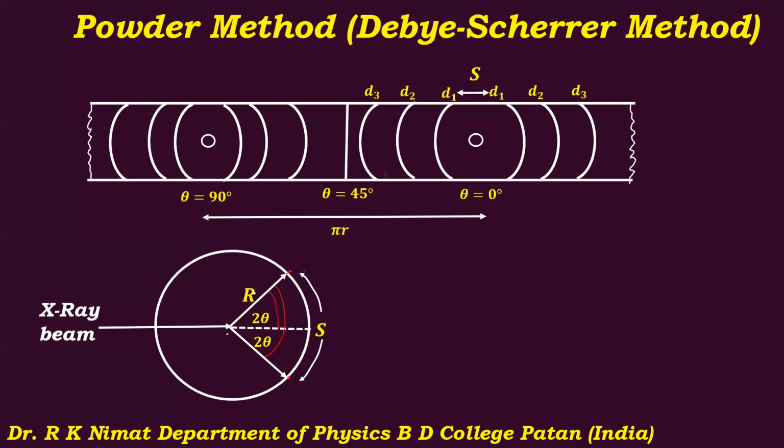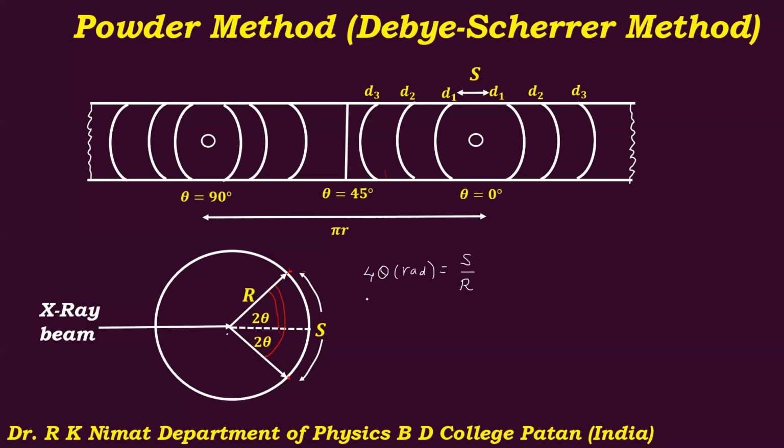So specimen to film distance, suppose it is r, or radius of the camera, then obviously we can write the equation as this is nothing but 4 theta, obviously in radians, is equal to s divided by r. So this equation we can write, because arc length is nothing but angle subtended multiplied by radius, from which we will get 4 theta in radians is equal to s divided by r.